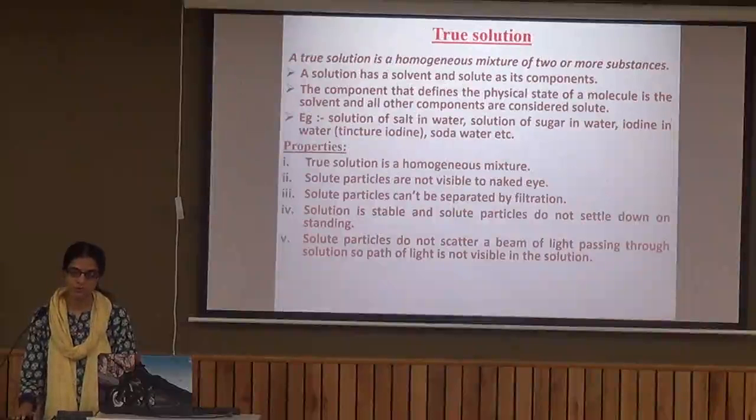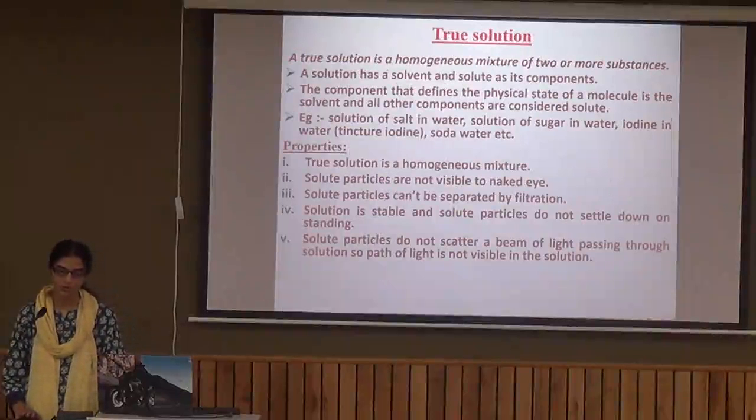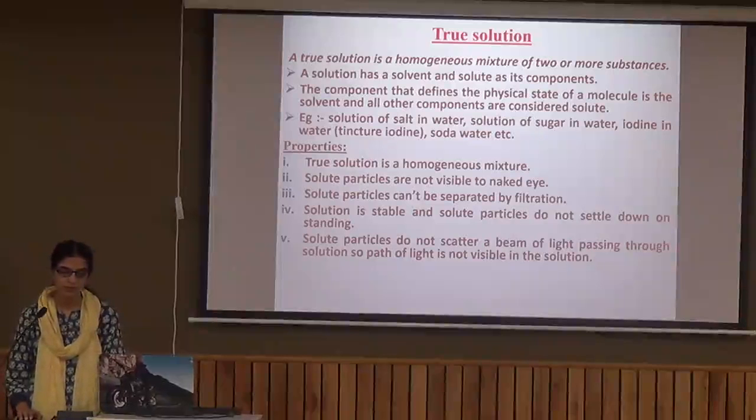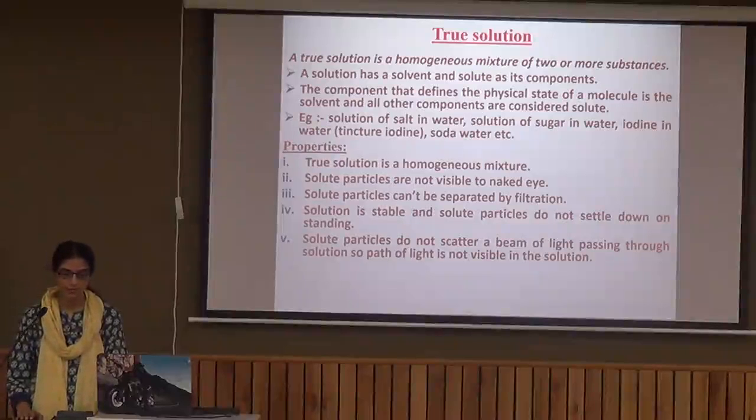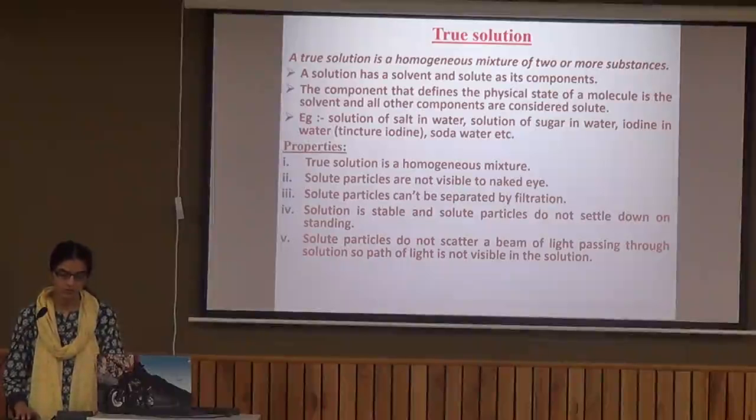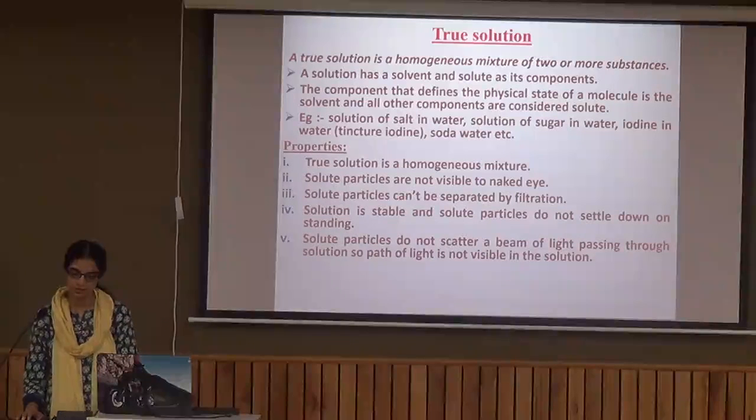Then when we talk of solutions further, we come across the term true solutions. These are homogeneous solutions which have two or more substances, meaning one solute and one solvent. The important properties of these solutions are that they are homogeneous in nature. Solute particles are completely soluble in the solution, so they are not visible to the naked eye. Solute particles cannot be separated by filtration as they are completely soluble. The solution is stable because the solute is uniformly distributed throughout the solution, and there is no sedimentation seen because the solute particles cannot settle down at the bottom.